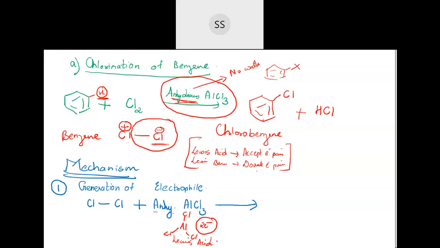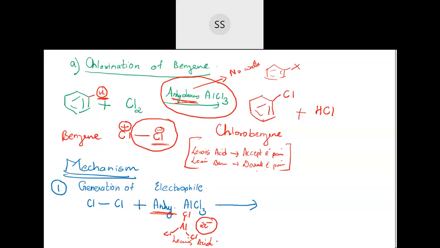Why is anhydrous aluminium chloride taken? Why aluminium chloride? Because they are deficient of electrons. They require 2 more electrons to become stable. And if they are taken in the presence of a water medium, that water can donate an electron and then they will become stable. So you should avoid water being present. We are not having any water molecule present.